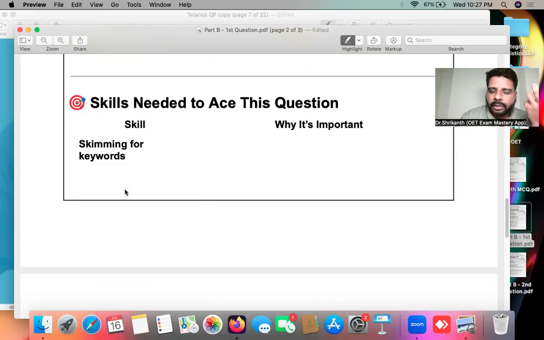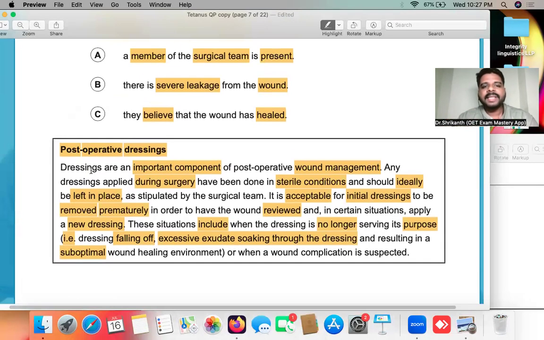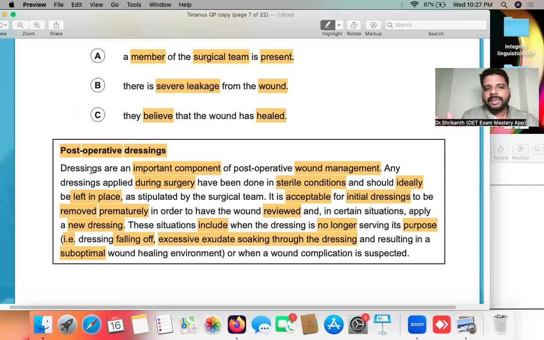One of the most important skills that you need to find the answer to this question is skimming. Or I wouldn't say skimming, scanning. Scanning for keywords. So it was an incorrect thing over here. Scanning skills. So what is the meaning of scanning? Scanning basically means, as the name suggests, just going through the words over here, but you're not simply going through, you have the keywords in your mind. You have a list of keywords registered in your mind.